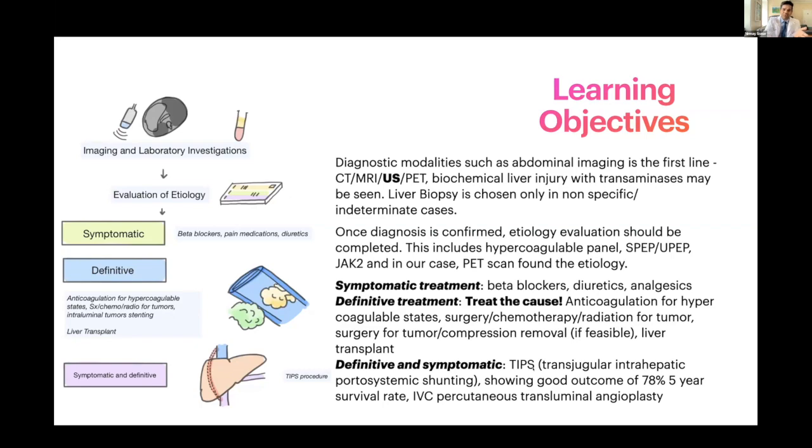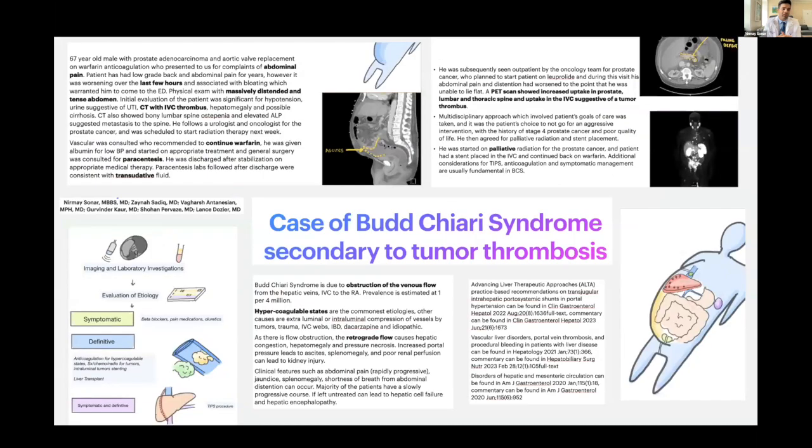At the end, I just want to say that this case by far highlights the multidisciplinary involvement that we need in these kinds of cases, and how we have to optimize for holistic care and think of the patient's functional status. I'm really grateful for this opportunity, both for this case for learning and for this platform the SMA has made for us to discuss this. Any questions, please let me know.